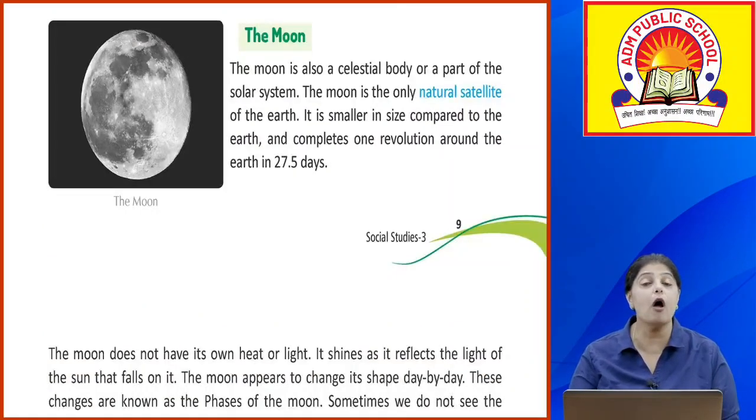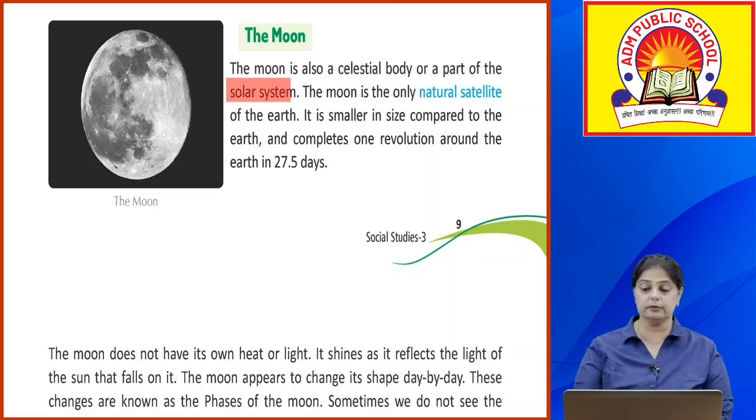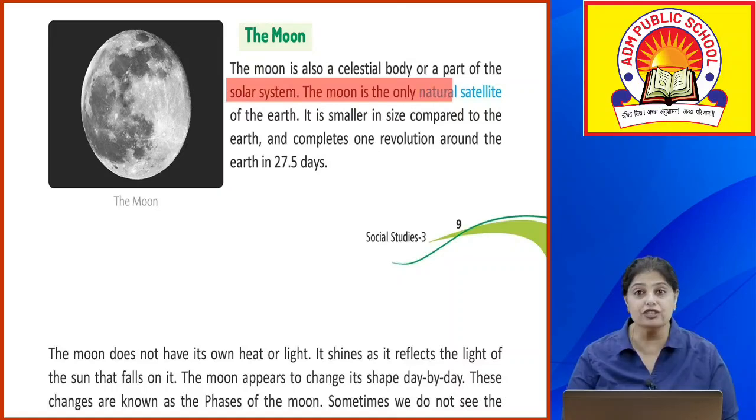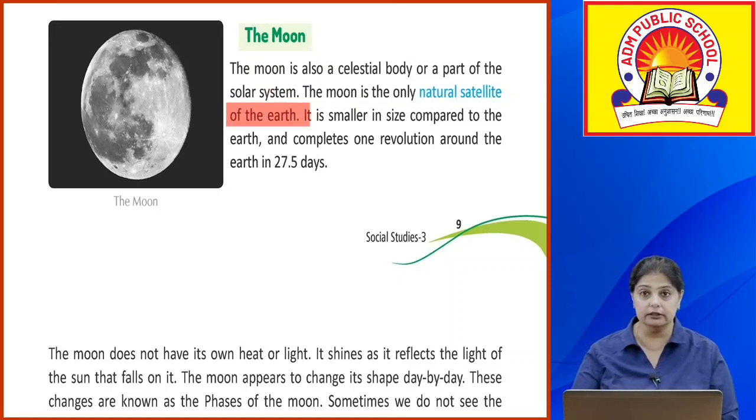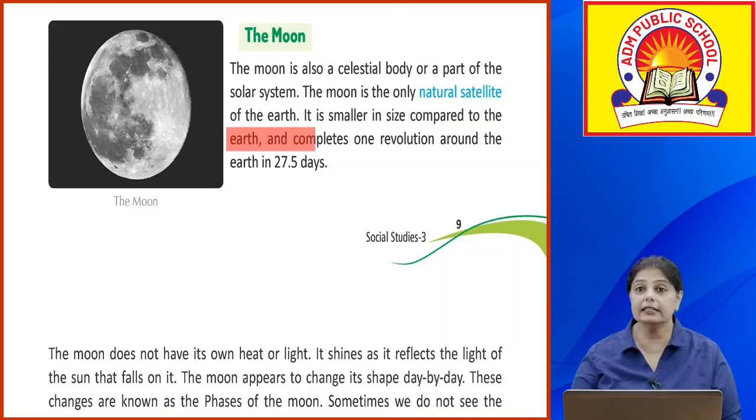Okay, now let's talk about the moon. The moon is also a celestial body or a part of the solar system. The moon is the only natural satellite of the earth. It is smaller in size compared to the earth and it completes one revolution around the earth in 27.5 days.